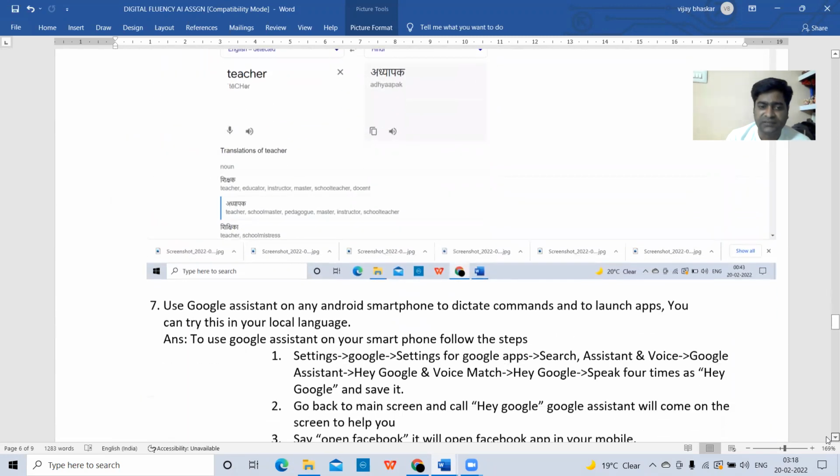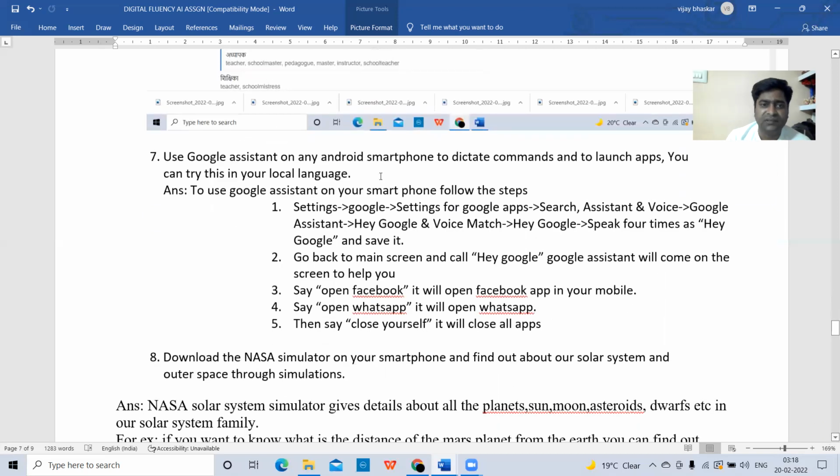Now let us go to the next question. What is the next question? Use Google Assistant on any Android smartphone to dictate commands and to launch apps. You can try this in your local language. Nowadays, Google Assistant on mobile phones can be operated by using local languages also, Kannada, Telugu, and other Indian local languages.